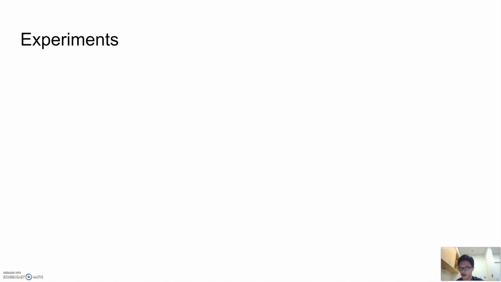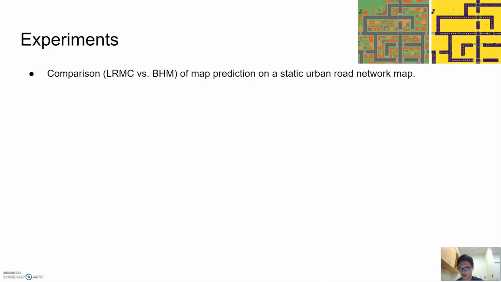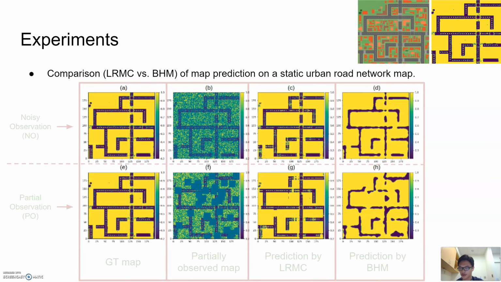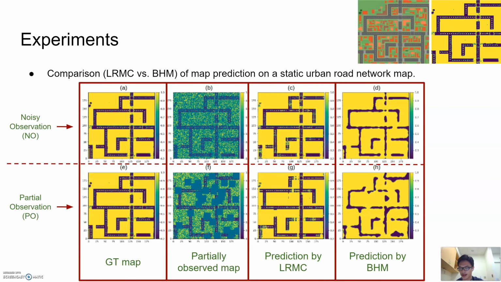In the experiment, we compare the map prediction performances of our proposed low-rank matrix completion and the baseline, Bayesian Hilbert mapping. Here, we show the prediction results on an urban road network map with two different observation modes. The first row shows the results with noisy observation mode, while the second row shows the results with partial observation mode. We can see that our low-rank matrix completion-based method can predict the near-perfect map and significantly outperform the baseline Bayesian map in both observation modes.